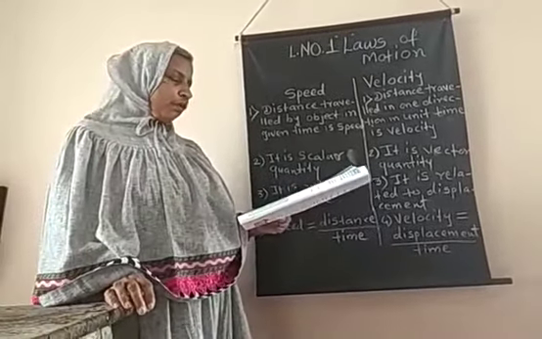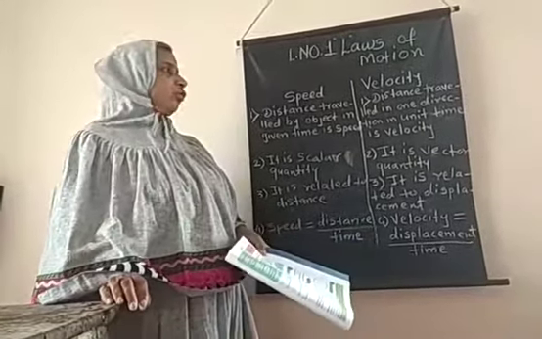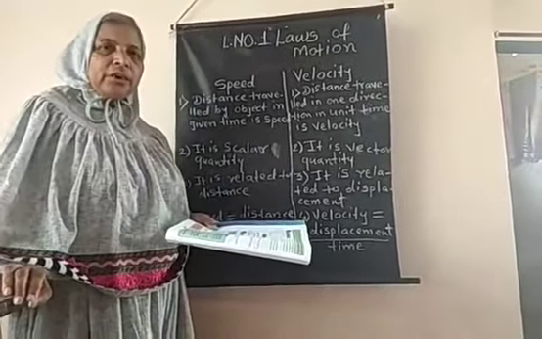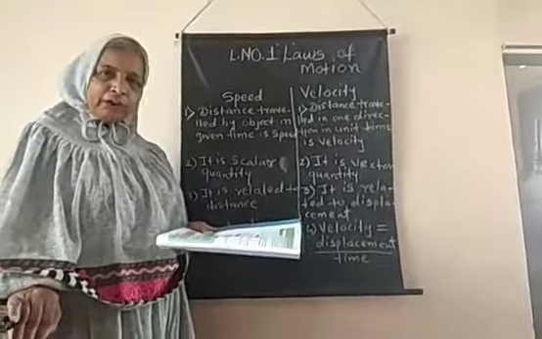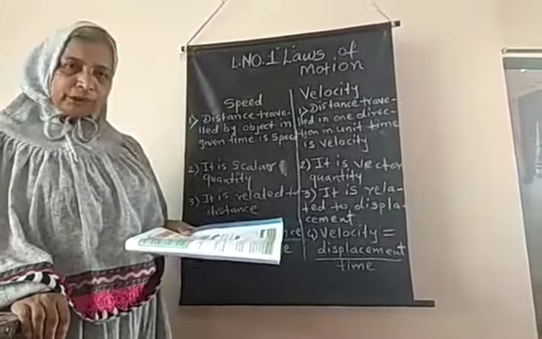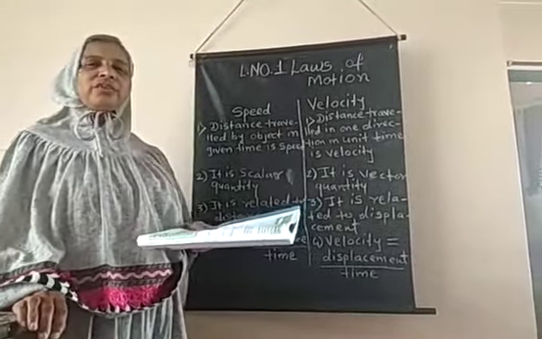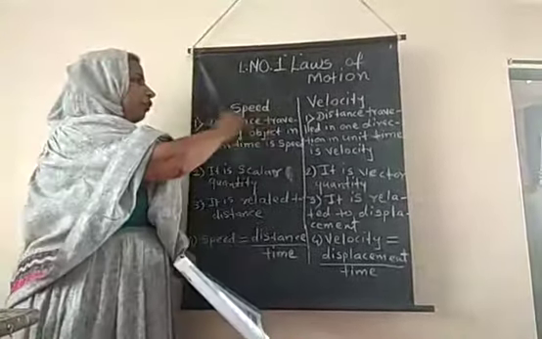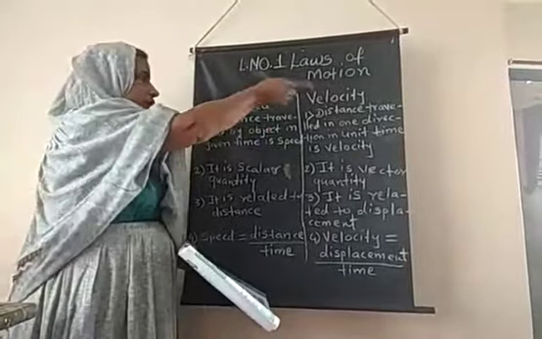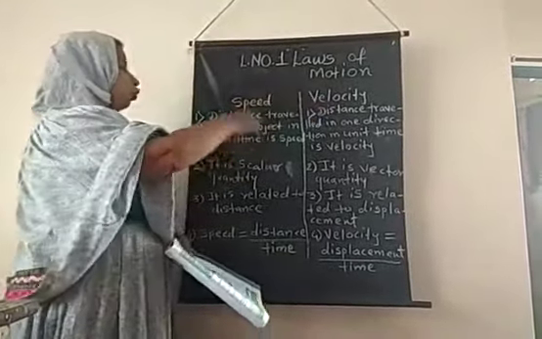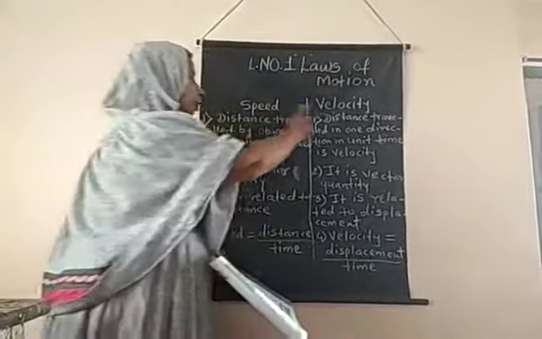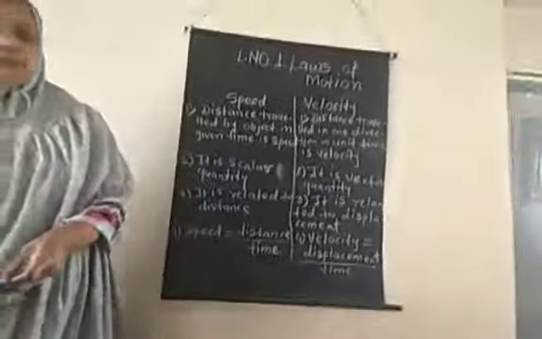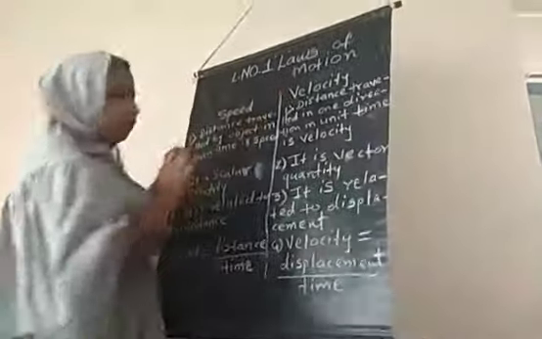Now the formula for finding the speed is total distance. The total distance traveled by the object in the particular time is the speed of that object. So the speed formula is total distance traveled upon time. Now let's differentiate between these two quantities. Just now we discussed speed and velocity. So here I am giving a few points which give you the difference between the two quantities, speed and velocity.